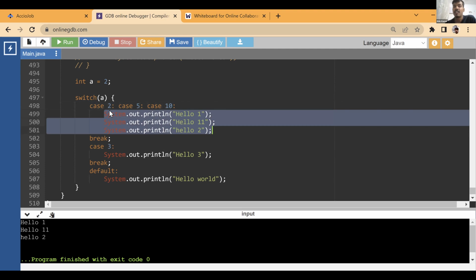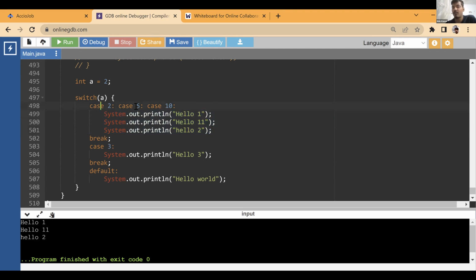Okay. So let's say A value is not 2, A value is 5. What is going to happen in case of false? We don't do anything, right? Now A value is 5, so we'll keep on running until we see the break. In that situation, all three statements are going to run. And the same goes for A value is 10. So basically what we are writing is that if A value is either 2 or 5 or 10, run these three statements, otherwise go to the next case.